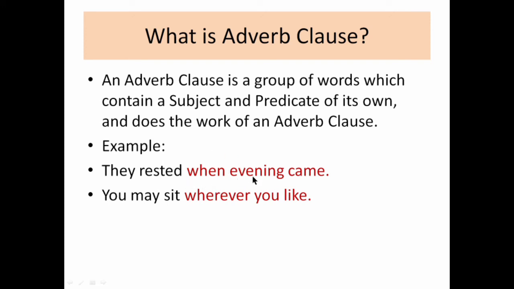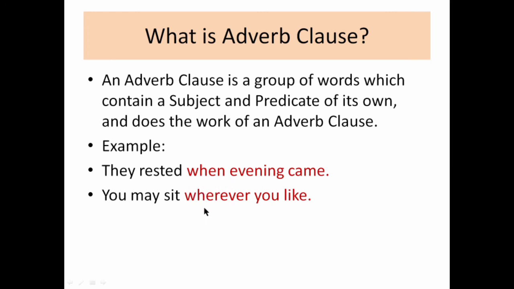So when evening came, what happened? They rested. So when evening came, they did what? They rested. Since rested is a verb, that means here the subordinating conjunction is talking about the verb and not the noun. So since it is telling about the verb, therefore the whole subordinating clause is an adverb clause.